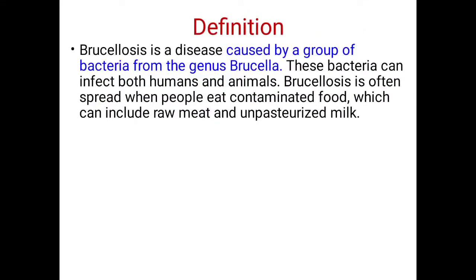First of all, we will learn about the definition. Brucellosis is a disease caused by a group of bacteria from the genus Brucella. These bacteria can infect both humans and animals. Brucellosis is often spread when people eat contaminated food, which can include raw meat and unpasteurized milk.